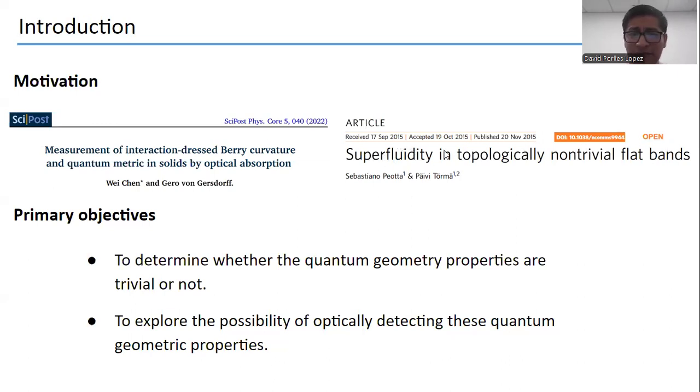This work and other similar studies have prompted us to study how the quantum metric behaves in superconductors. In this case, we will study singlet superconductors, where our primary objectives are to determine whether the quantum geometry properties are trivial or not in these singlet superconductors, and to explore the possibility of optically detecting these quantum geometry properties.